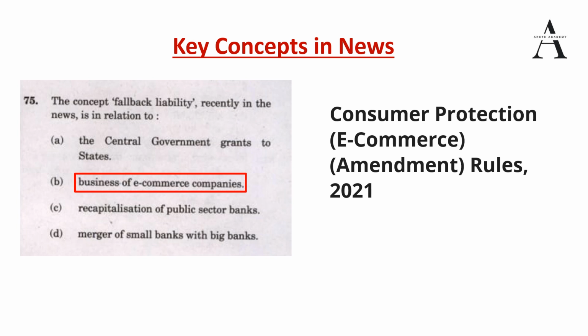So if they are not able to fulfill their duties and liabilities because of neglect, omission and commission, then there has to be accountability, and accountability should be fixed on such sellers. So it is with respect to a seller registered with the e-commerce entity. If you now read the question again, the concept of fallback liability recently in the news was B, the business of e-commerce companies, and it has been notified under the Consumer Protection Rules 2021.